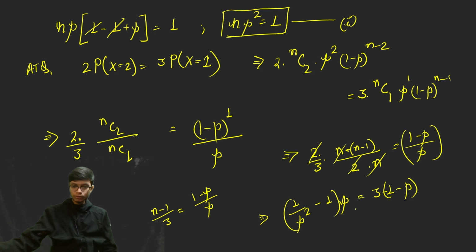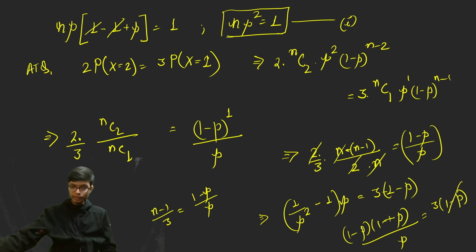If you are done doing this, you can definitely perform this expression, and you will find the result as (1 minus p squared), and that can be factorized as (1 minus p) into (1 plus p), whole divided by p, because I am cancelling p squared with p, and the result will be equal to 3 into (1 minus p). From here if I cancel 1 minus p on both sides, I will get 1 plus p is equal to 3p, and with this result you will get the value of p as 1 by 2.